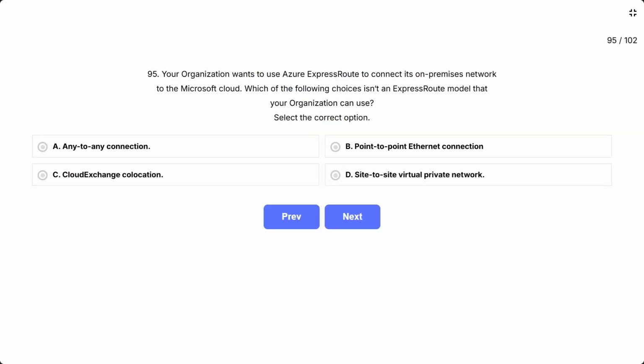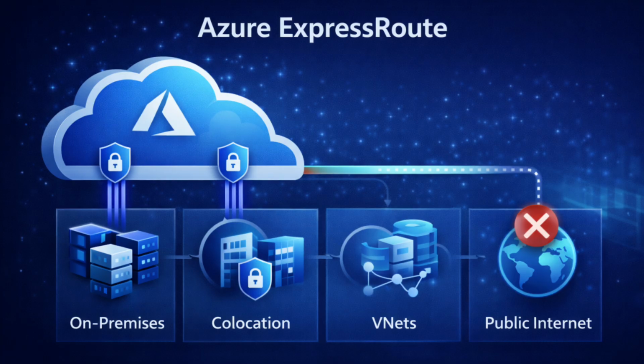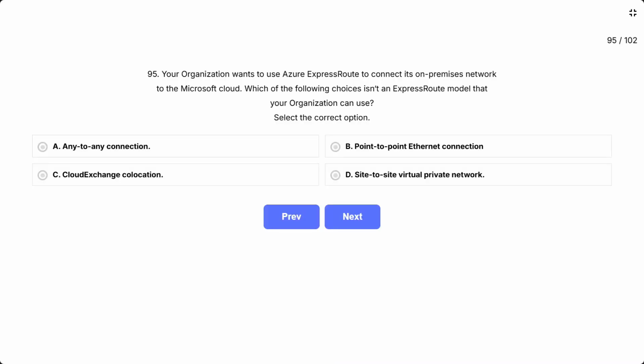Question 95. Your organization wants to use Azure ExpressRoute to connect its on-premises network to the Microsoft Cloud. Which of the following choices isn't an ExpressRoute model that your organization can use? Select the correct option. The options are A, any-to-any connection, B, point-to-point Ethernet connection, C, Cloud Exchange colocation, D, site-to-site virtual private network. This question tests your knowledge of Azure ExpressRoute connectivity models and asks you to identify which option is not a valid ExpressRoute connection type. ExpressRoute provides private connections to Azure, so think about which option uses the public internet instead. The correct answer is site-to-site virtual private network.